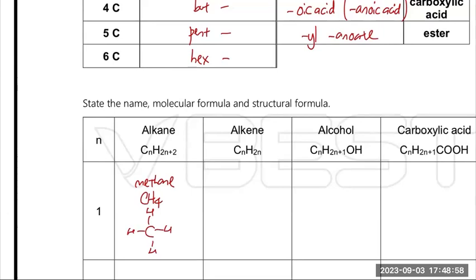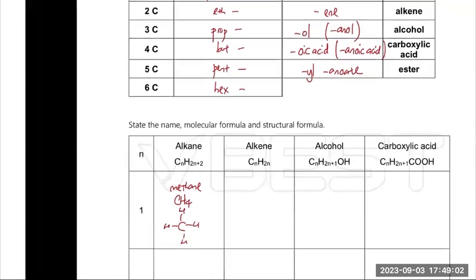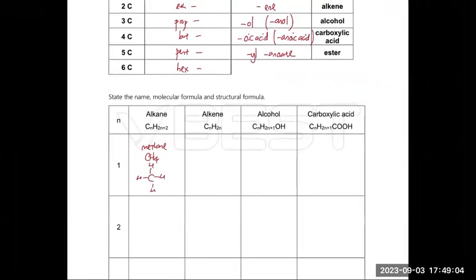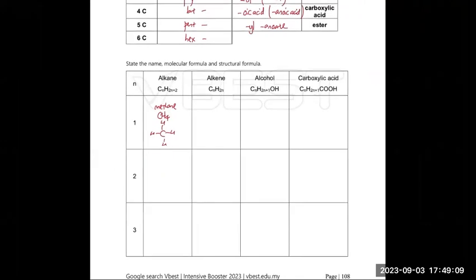But can you try to do it first? Only 3 carbons. I didn't ask you to draw the 6. Name, molecular formula, and structural formula. The structural formula must show all the bonds and atoms drawn.